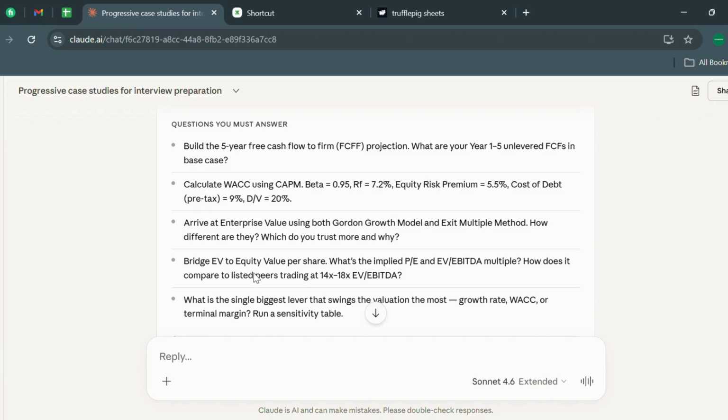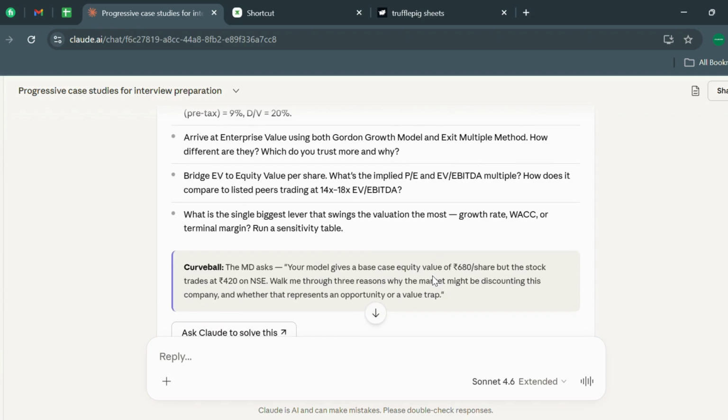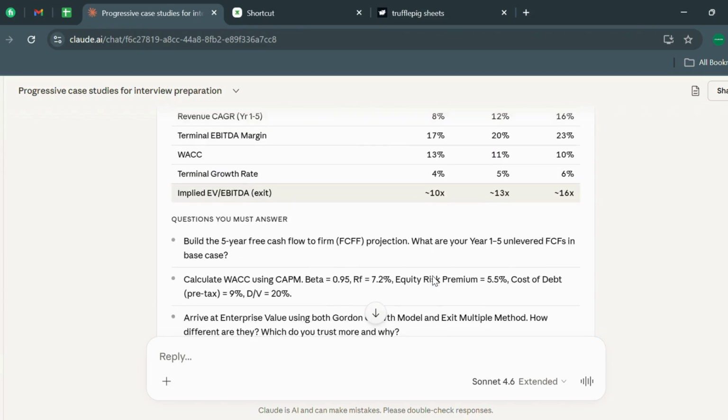What are your year 1 to 5 unlevered free cash flows in the base case? Calculate WACC, arrive at enterprise value, bridge EV to equity value per share, and what is the single biggest lever that swings the valuation the most: growth rate, WACC, or terminal margin. Run a sensitivity table. So this is quite complex, and I must tell you that this will take 2 hours manually.